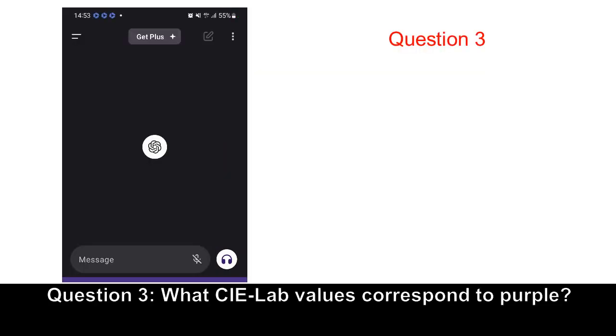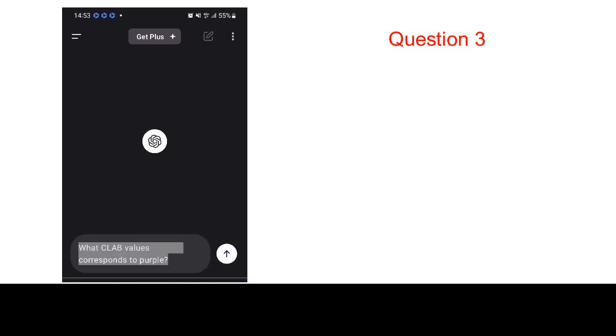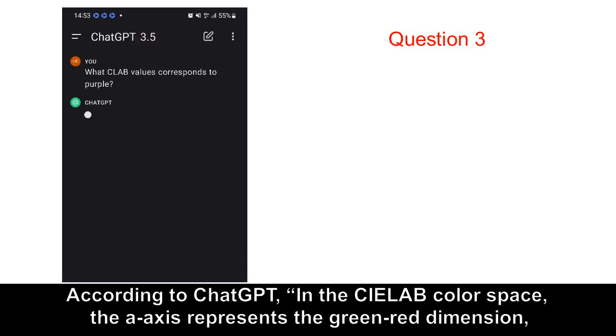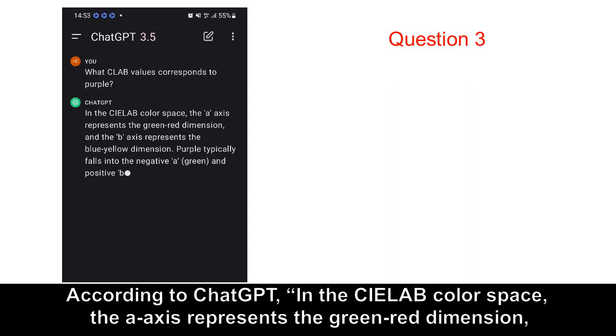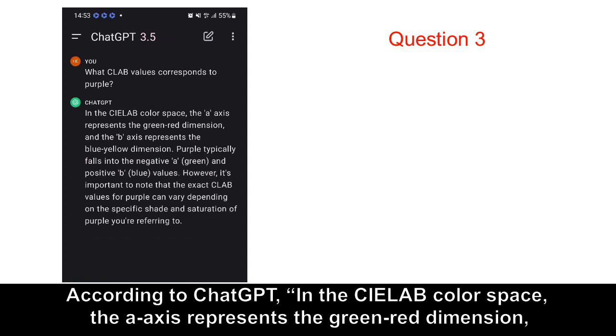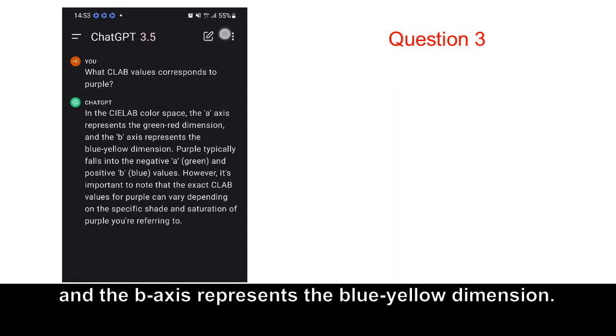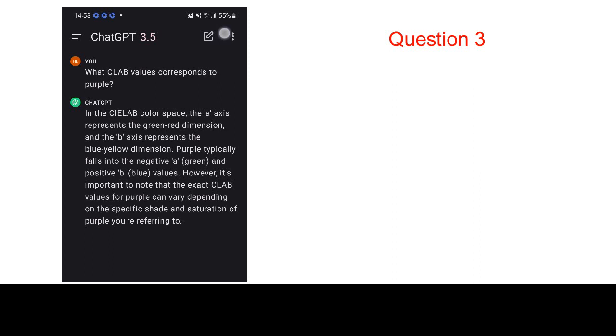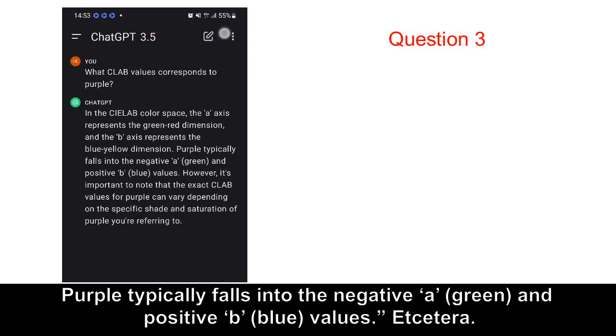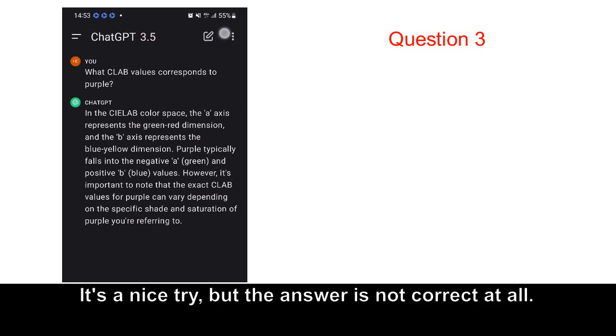Question 3. What CIELAB values correspond to purple? According to ChatGPT, in the CIELAB color space, the a-axis represents the green-red dimension, and the b-axis represents the blue-yellow dimension. Purple typically falls into the negative a (green) and positive b (blue) values, etc. It's a nice try, but the answer is not correct at all.